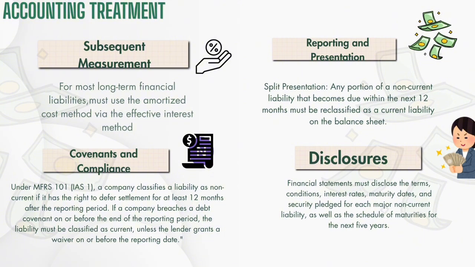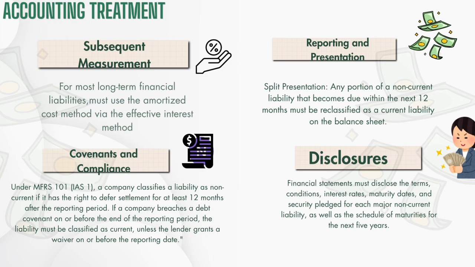Second, reporting and presentation. Split presentation. Any portion of a non-current liability that becomes due within the next 12 months must be reclassified as a current liability on the balance sheet. Third, covenants and compliance. Under accounting frameworks like IFRS, especially IAS 1, a company classifies a liability as non-current if it has the unconditional right to defer settlement for at least 12 months after the reporting period.